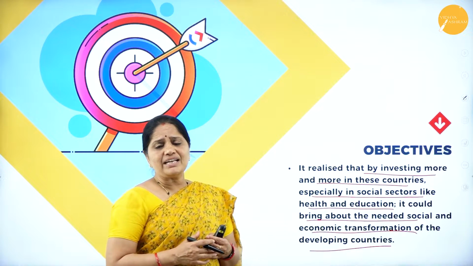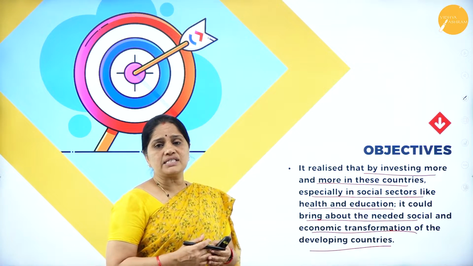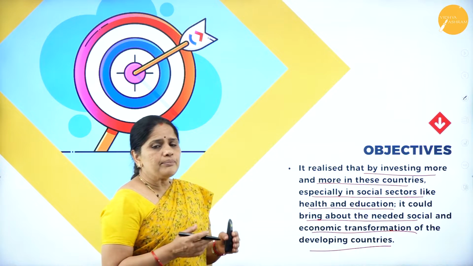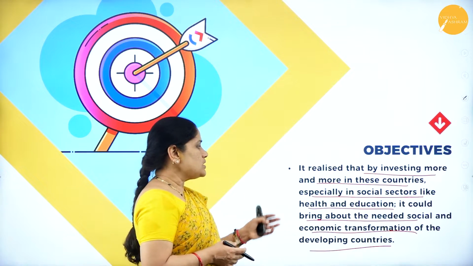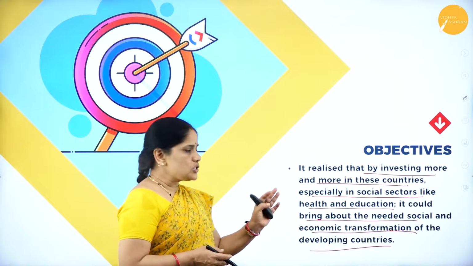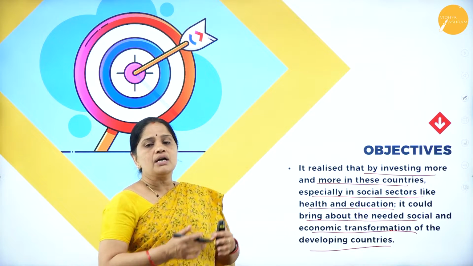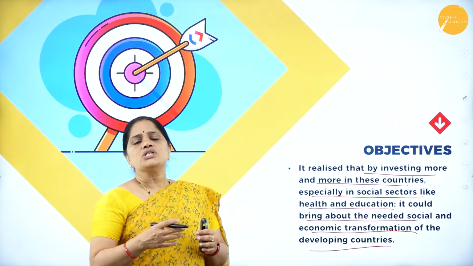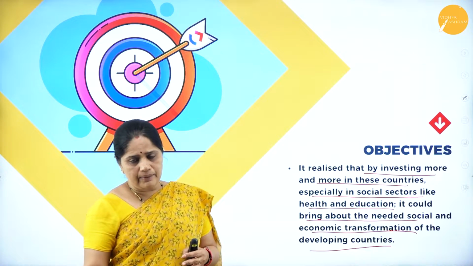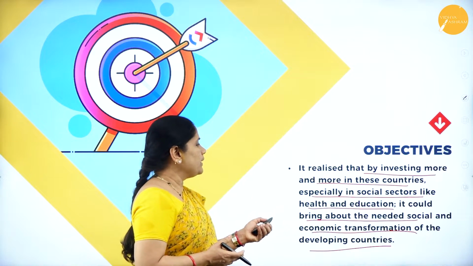People don't have facilities for education or healthcare, and they don't have money for education. The main aim of setting up the World Bank was to invest in the health and education sector so that it could bring about the much needed social and economic transformation. When people are educated, slowly they come into the mainstream, that is, they start earning money. This was the main objective of setting up the World Bank.